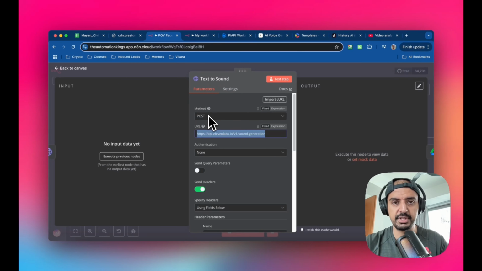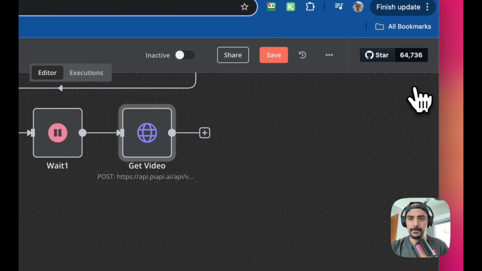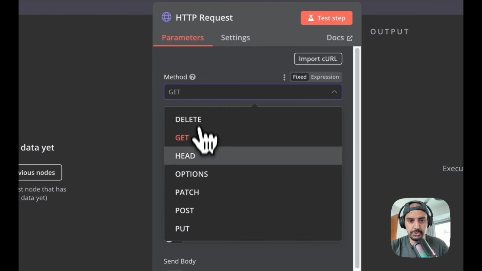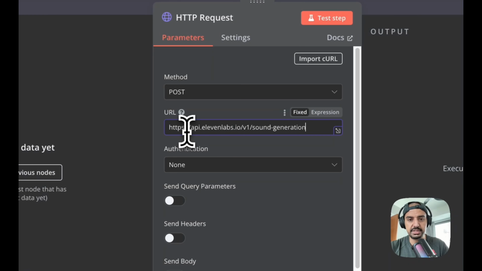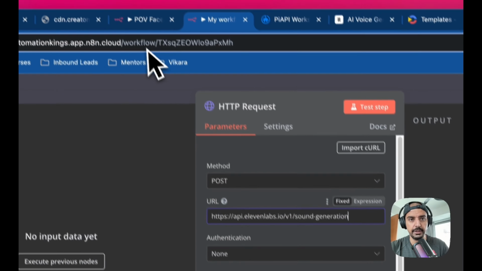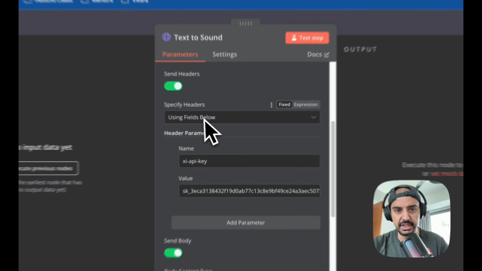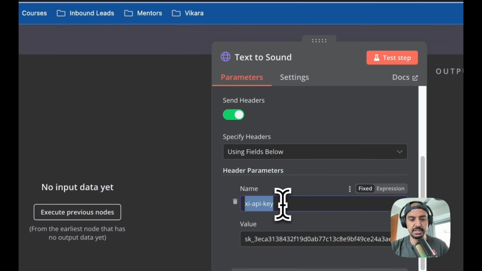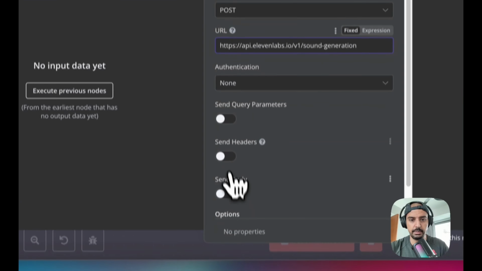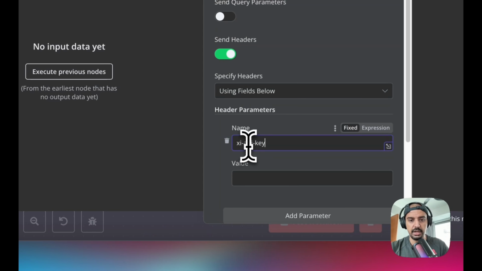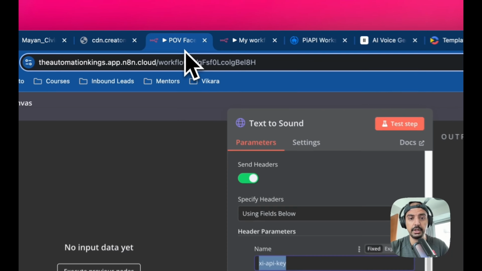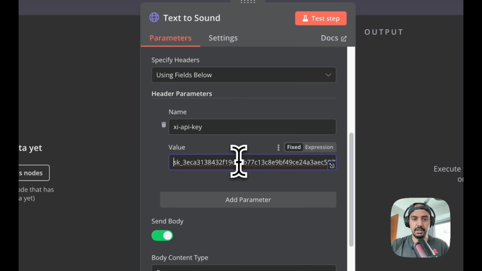It's another HTTP request, but this time it's POST. So I'm going to create a new one for this. Let's go into HTTP requests. Like I said, it's POST, and we're going to save this URL in here. Then if we go inside of here, what are the headers? We're always going to need headers and body when we're generating content. This time it's xi-api-key. Make sure that this is correct. Remember, set up the headers: xi-api-key has to be exactly how you see it, and it's case sensitive as well. Just remember that.